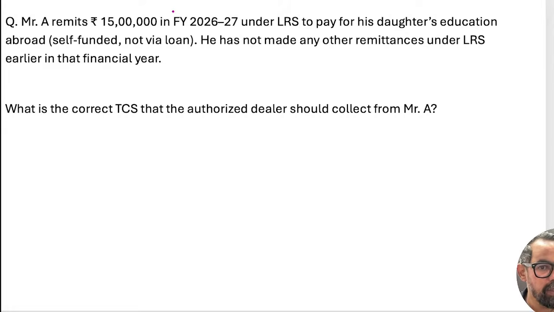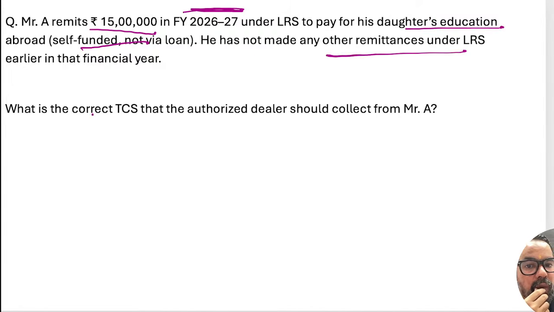Okay, we discussed this yesterday also, but you have to apply simple logic to solve this question. A 15 lakh upfront remittance, self-funded, not by loan, for the daughter's education. What will be the TCS applicable to Mr. A?